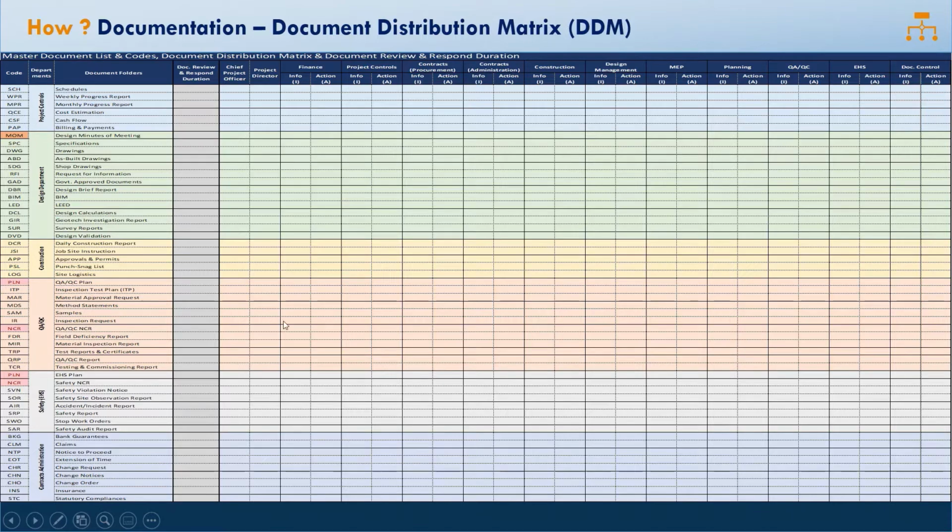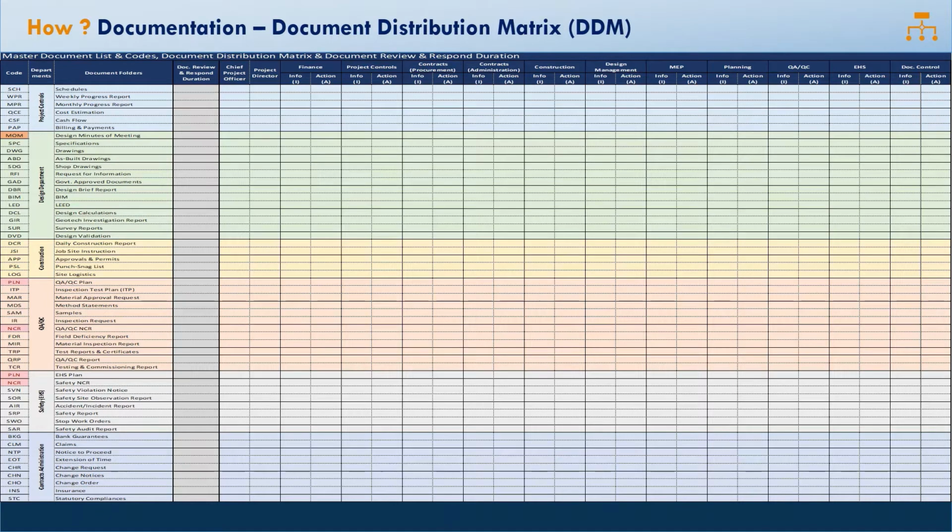So based on that, you can mark this method statement of the QAQC department that it will go to the QAQC and construction departments for action, and again it can be a parallel flow that it goes to the construction department, quality department and safety department to check the safety parameters involved in that method statement of the work that's going to happen in the project.